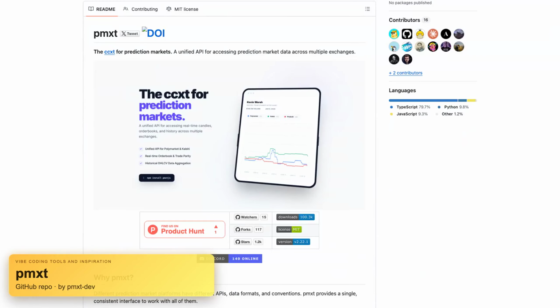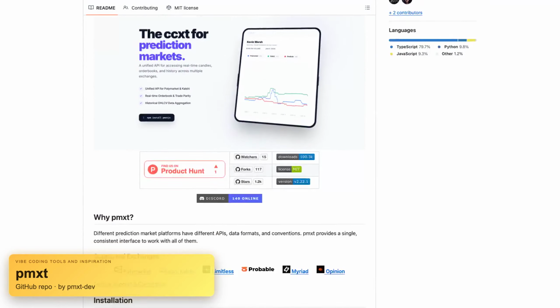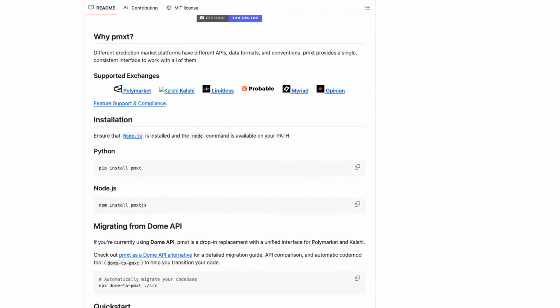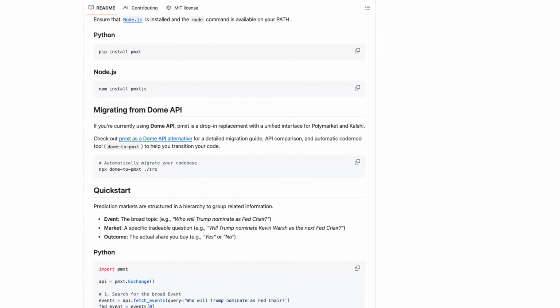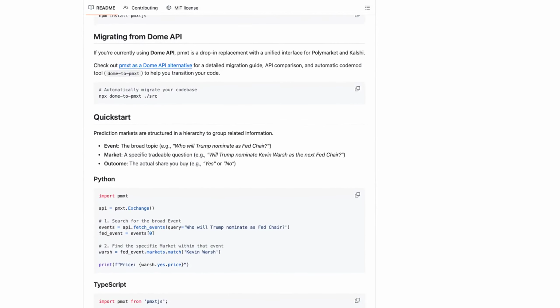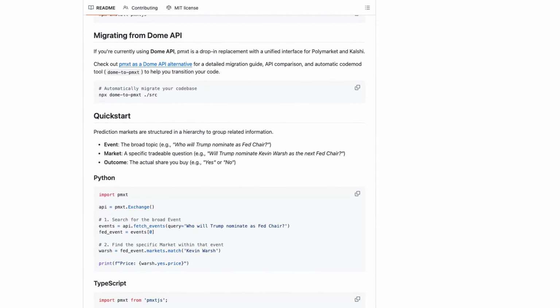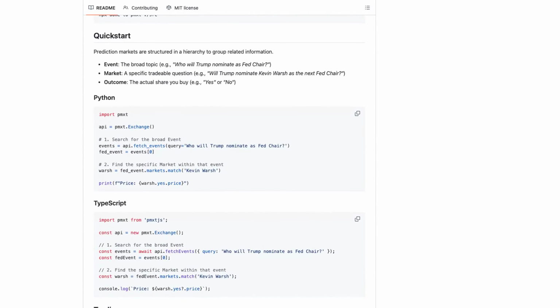Pmxt gives you one trading interface for prediction markets like Polymarket and Kalshi, so you're not rewriting the same bot for every venue. The workflow here is pretty operator-friendly. Search broad events, pull market data in a consistent shape, then place orders through the same client in Python or TypeScript. That matters because the annoying part in this space is exchange-specific quirks, and Pmxt seems aimed right at smoothing those out without hiding the actual trading steps.